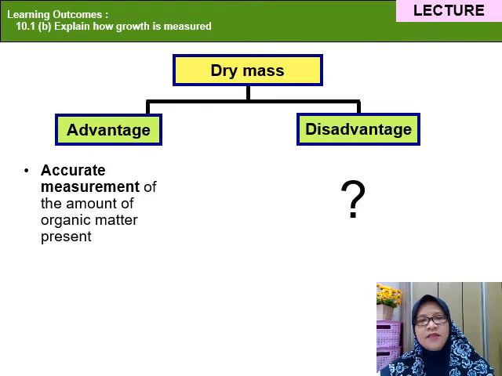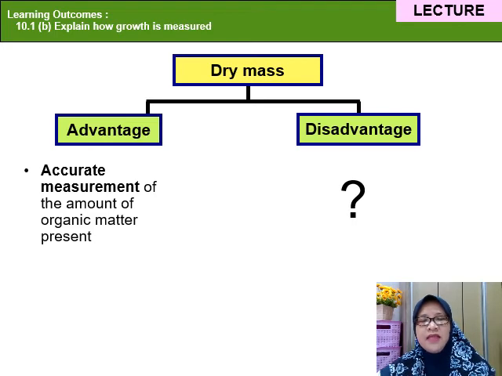The advantage of using dry mass as a measurement of growth is an accurate measurement of the amount of organic matter present. Why is the dry mass of an organism the best indicator of growth? Let me explain to you. This is because the dry mass of an organism excludes the fluctuating water concentrations in a biological organism or material, which is usually present in the fresh mass of the organism.